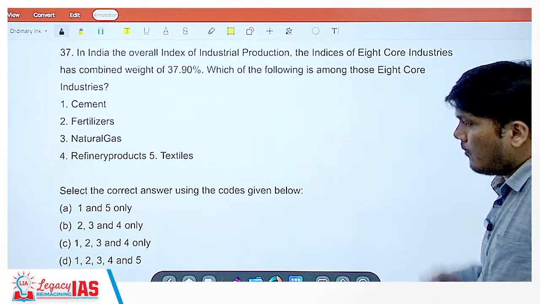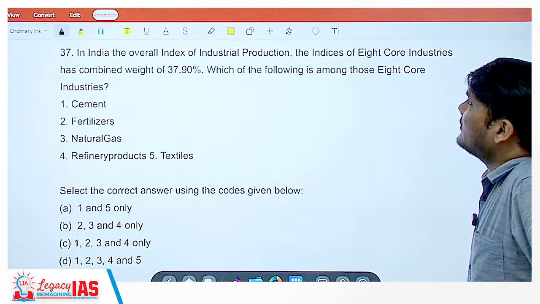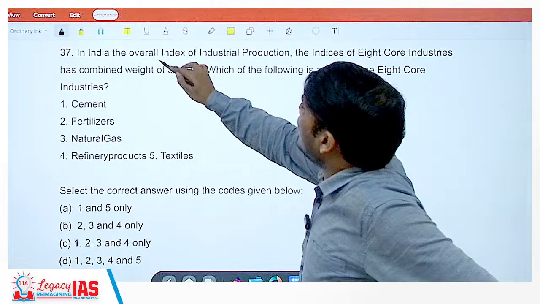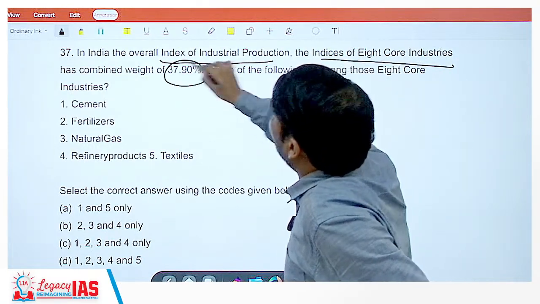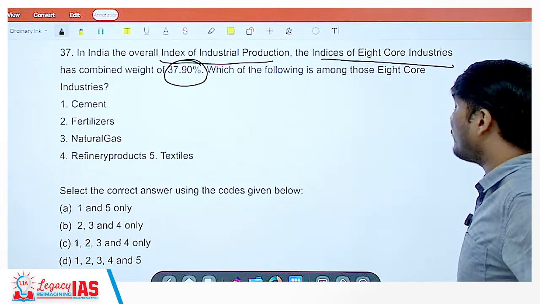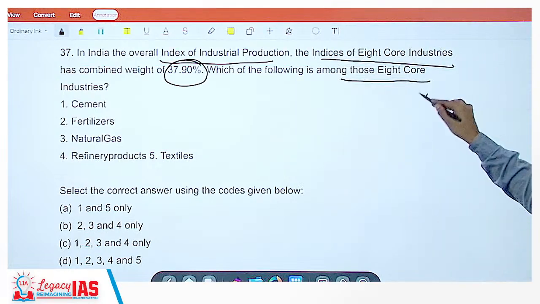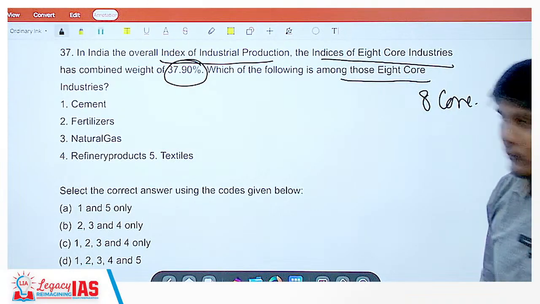Okay. Now, in India, the indices of 8 core industries have a combined weightage of 37.9 in the overall index of industrial production, the IIP. Which of the following is among those 8 core industries? So you should know all the 8 core industries without fail. This is absolutely required.